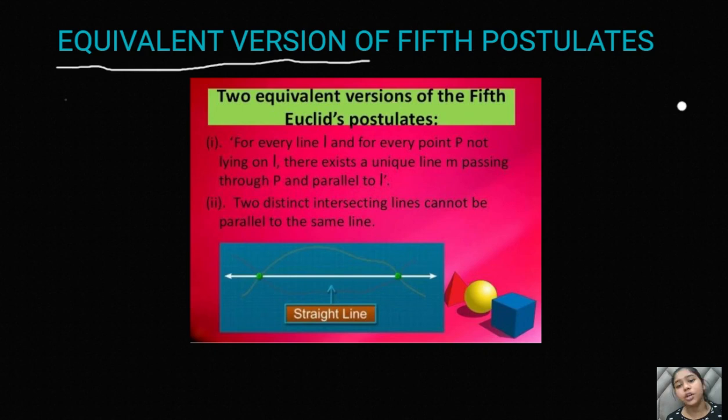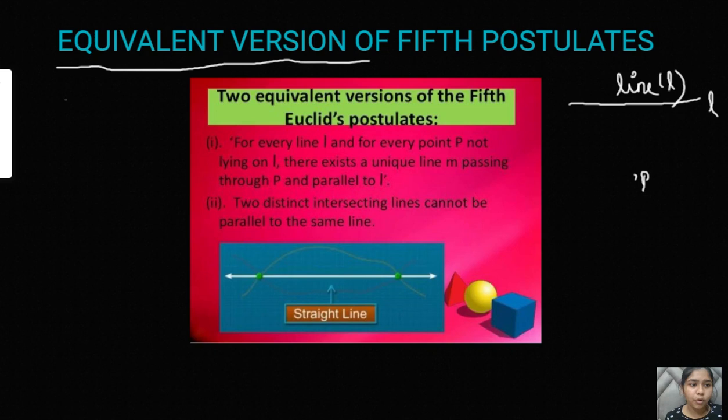So let's just say there is a line, this is the line L. There is a point P and it does not lie on the line L. So there exists a unique line.